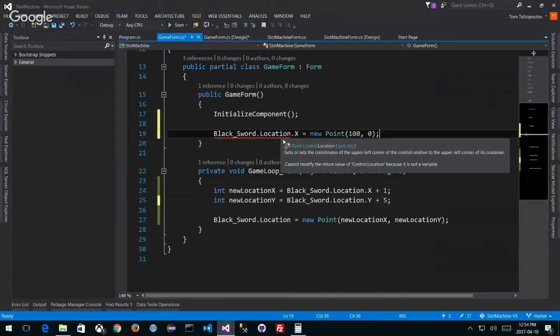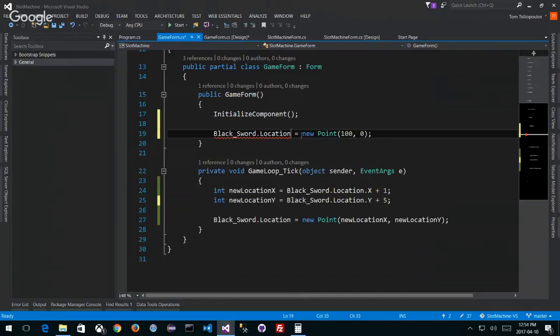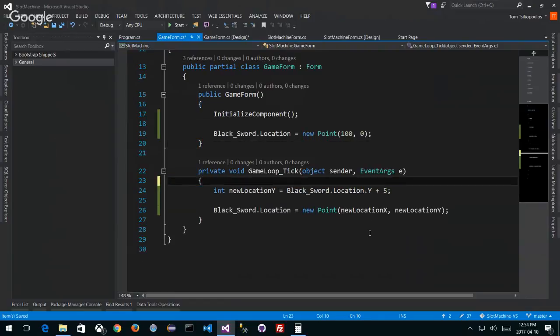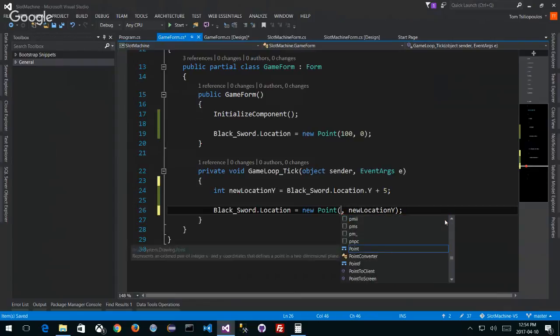And what's the problem here? It says it gets or sets the control, cannot modify the return value of Control. Oh yes, I meant to do this. So that location is equal to this new point, this new location, which is 100. It's going to start off like this, and then instead of modifying the X coordinate, which means it won't move to the right, it'll move down by 5 pixels per frame. So this one will be whatever the old location is. So we might look at the old location of my swords. I could say something like, in one line, so you know what, I'll make it easy.